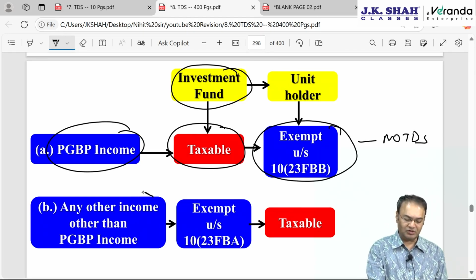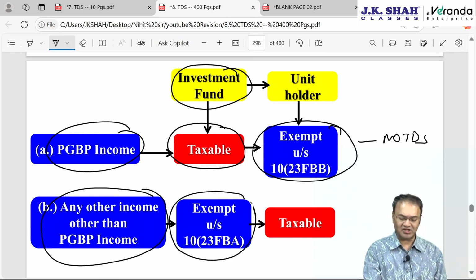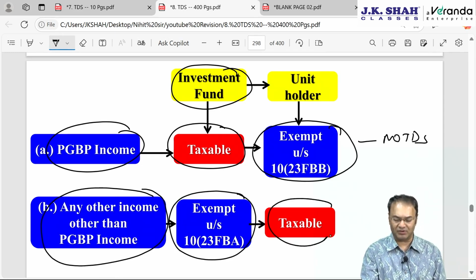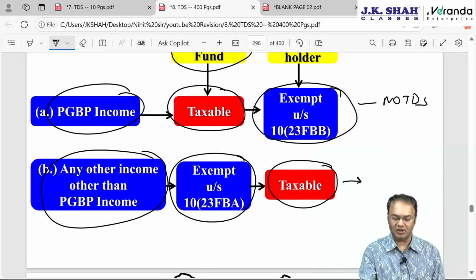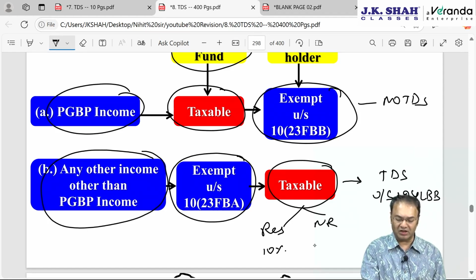But if investment fund earns any other income other than PGBP income, then it is exempt for investment fund but is taxable for unit holder. If it is taxable for unit holder, there will be TDS. TDS will be under section 194LBB. At what rate? If unit holder is resident then 10%. If non-resident, then at rate in force.